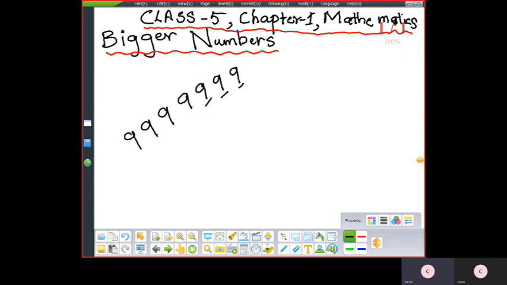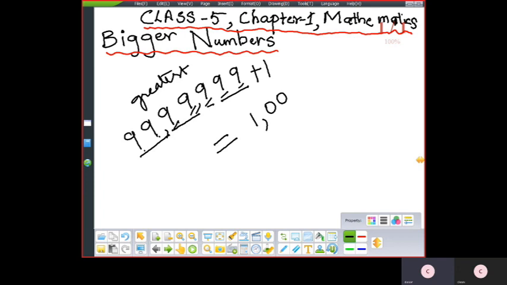So 1, 10, 100, 1,000, 10,000, lakh, 10 lakh. So this is the greatest number. So how will you spell it? 99 lakh 99,999. Yes or no? 99 lakhs 99,999 plus 1. What will you get? The next place value is here. 1 crore. It is.